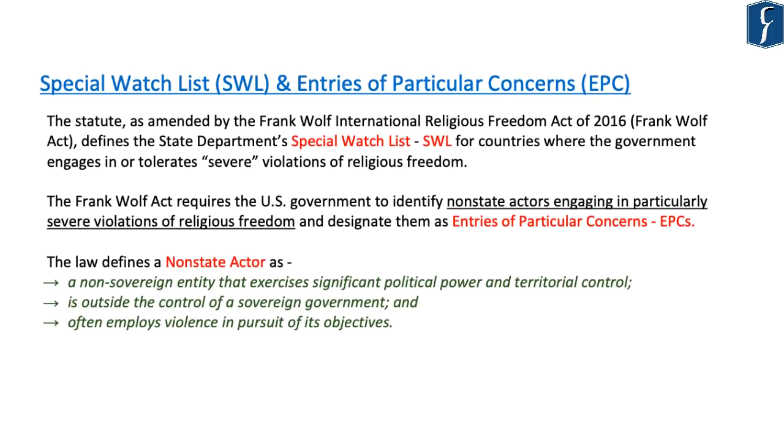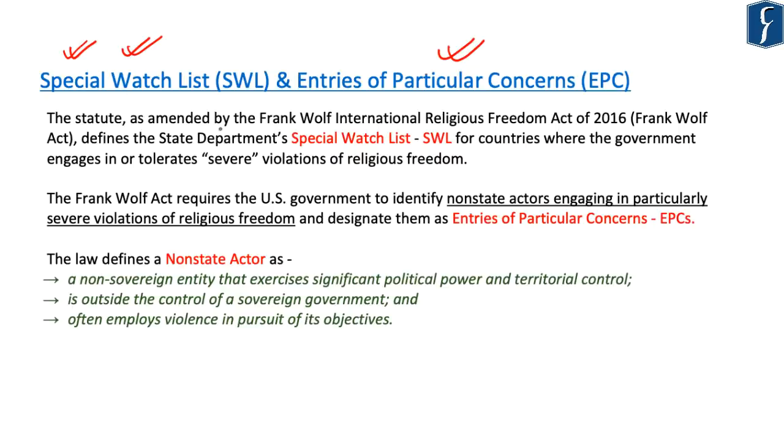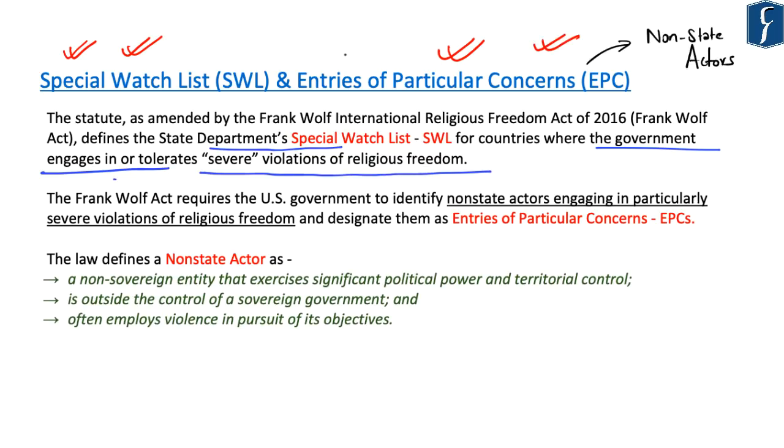Now the other two aspects are the special watch list and entities of particular concern. Countries under the special watch list are of a lower category as compared to countries of particular concern. So the International Religious Freedom Act defines the State Department special watch list for countries where the government engages in or tolerates severe violations of religious freedom. Now entities of particular concern mainly include non-state actors.